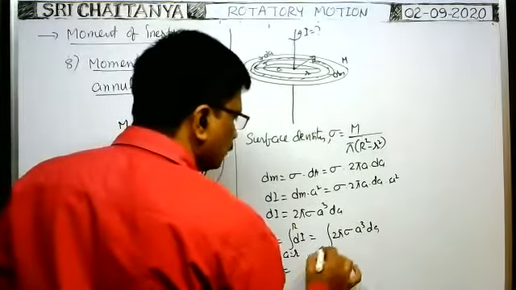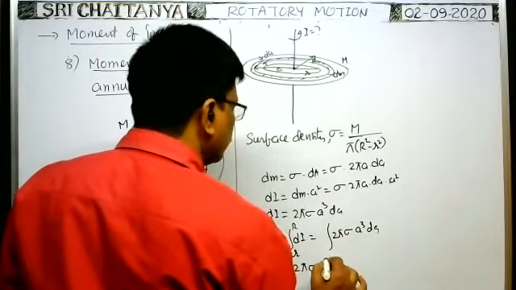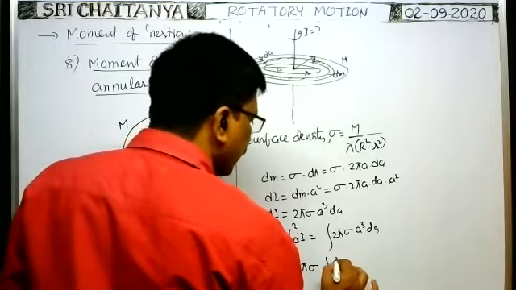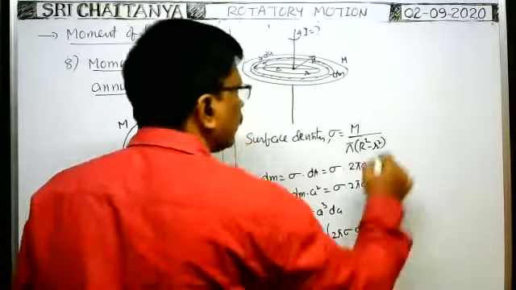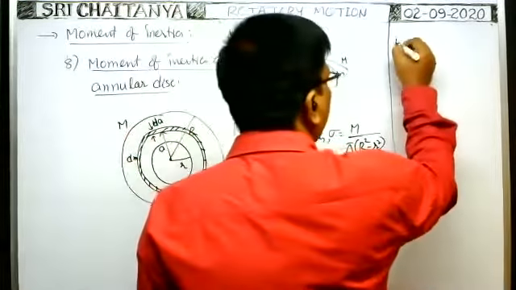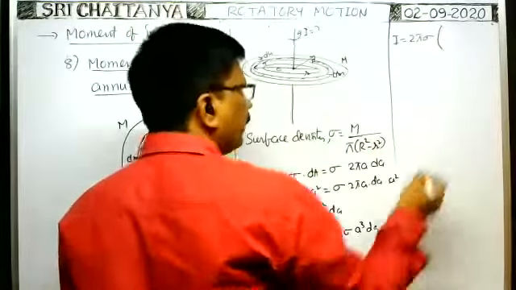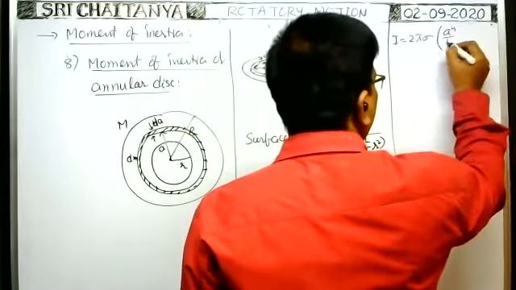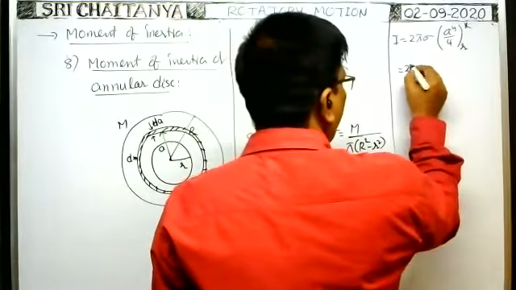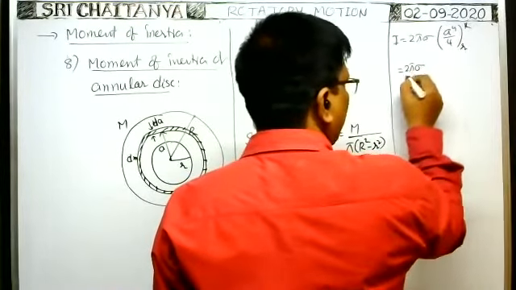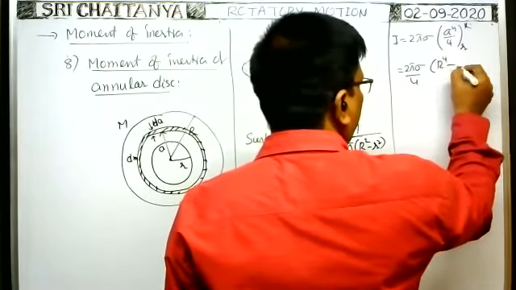So this is equal to 2 pi sigma, which is constant, into integral a cube dA, limits small a equal to r to capital R. Therefore I is equal to 2 pi sigma into a to the power of 4 by 4, limits small r to capital R. So 2 pi sigma by 4 you write outside, into capital R to the power of 4 minus small r to the power of 4.